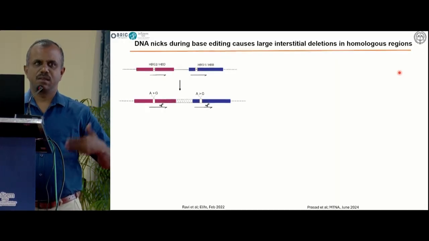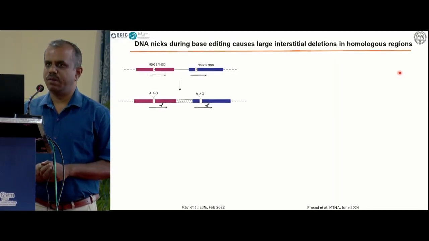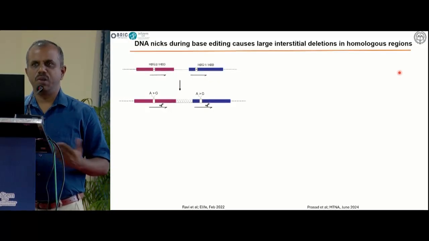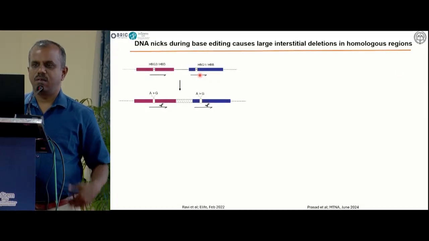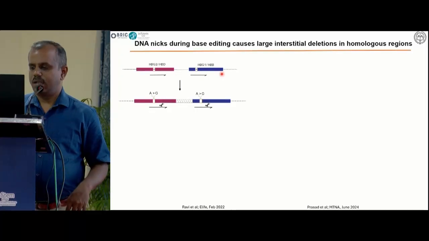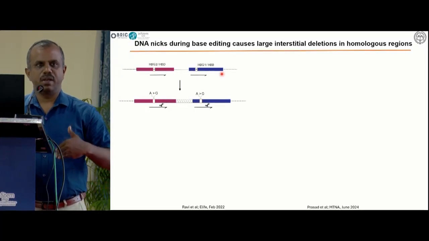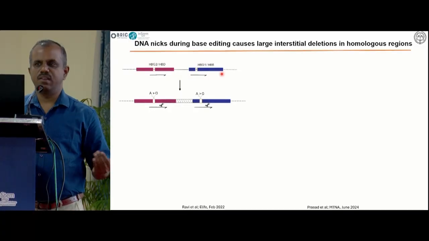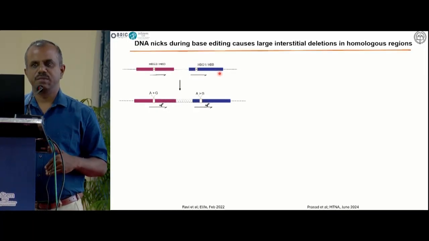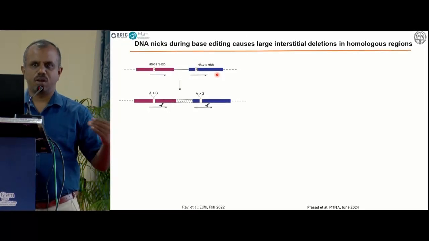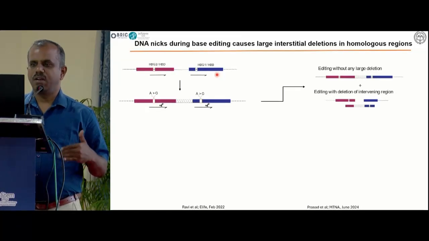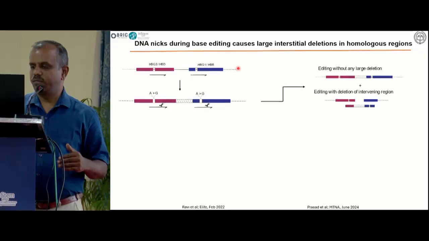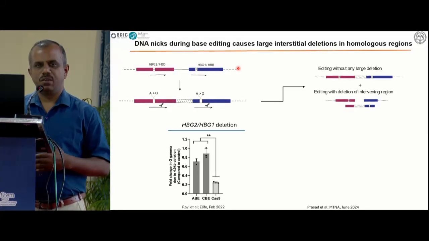But the problem is the region. If you look at the beta globin region, it is highly homologous. Gamma globin has duplicated genes, G gamma and A gamma. And if you want to correct the beta globin mutations, the beta thal mutations, it has duplicated genes called delta and then beta. So when we try to edit one of these regions, we also get deletions happening even after a single strand break. So we want to avoid this by using better tools.